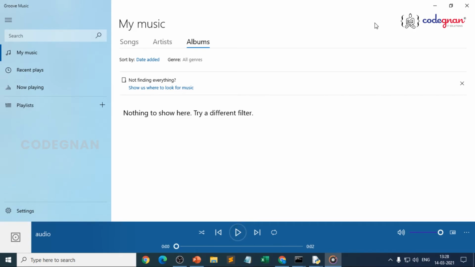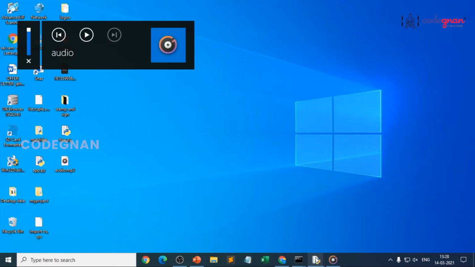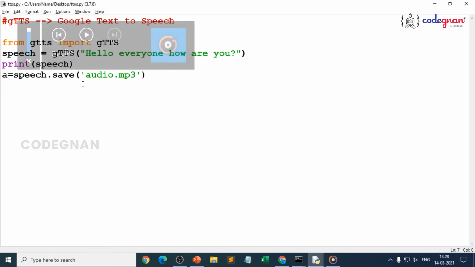So that is how you can clearly see what made our audio.mp3. That's our gtts library. Whatever text we gave, it is clearly saving in the format of .mp3. That is our text to speech conversion.